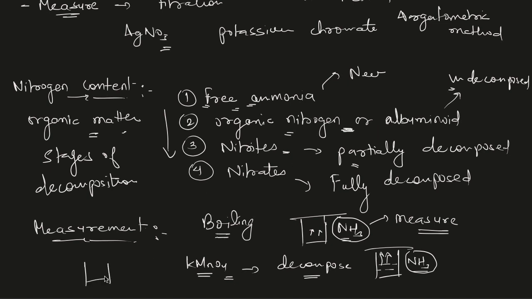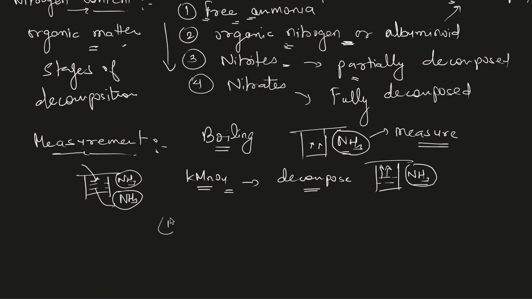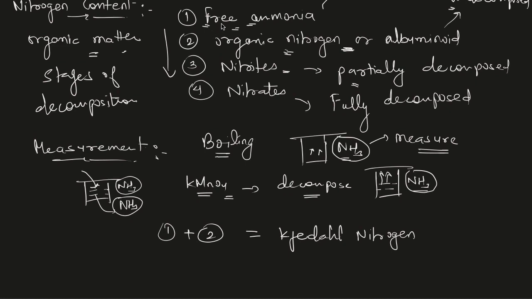So first we'll take a water sample and boil it. In this stage, the NH3 or ammonia that is released tells the free ammonia. Now for this same sample, we'll add KMnO4 and then after some time again boil this sample. In this stage, again ammonia gas is released, and that tells us the quantity of organic nitrogen. And the summation of the first and second, free ammonia and organic nitrogen, is known as the Kjeldahl nitrogen.